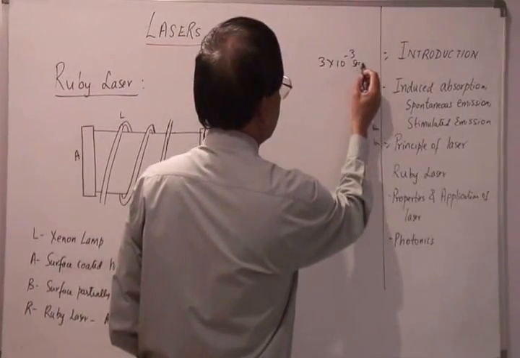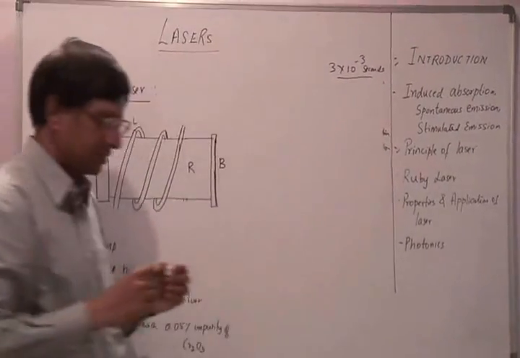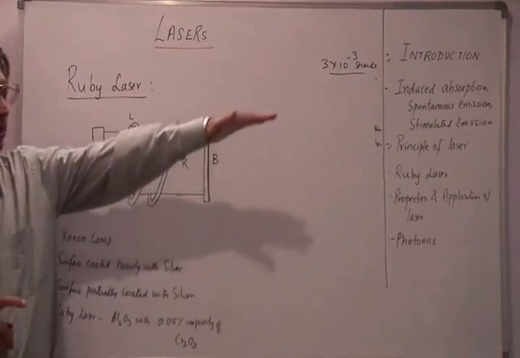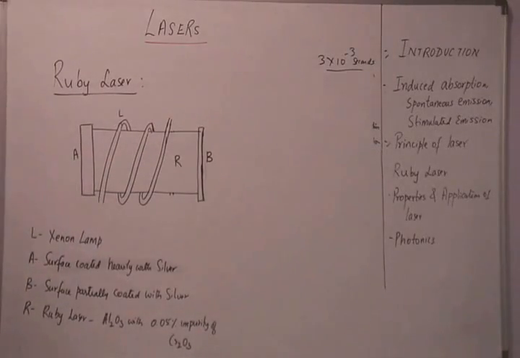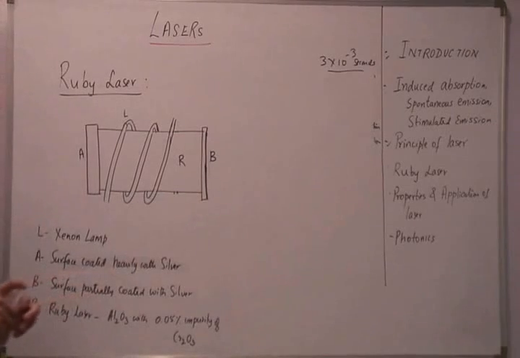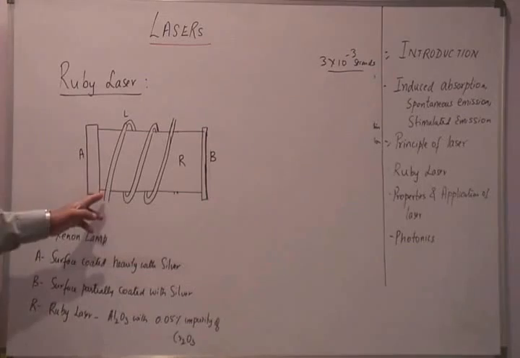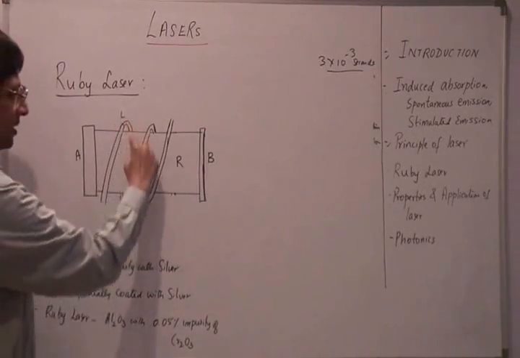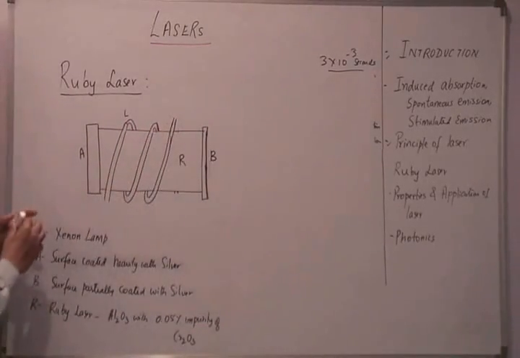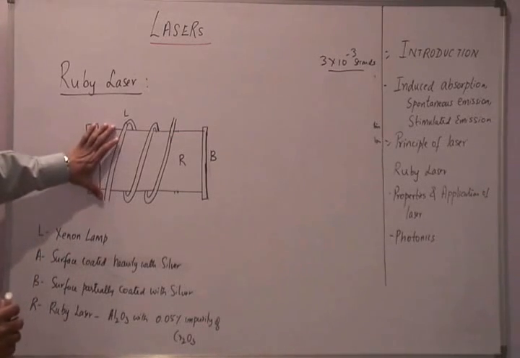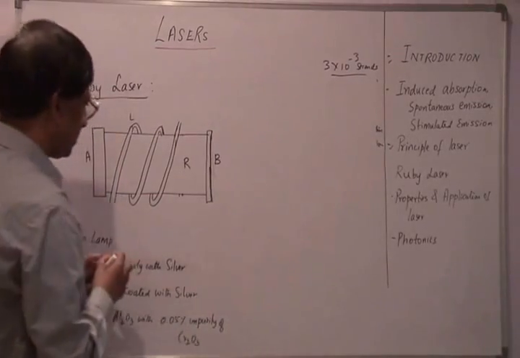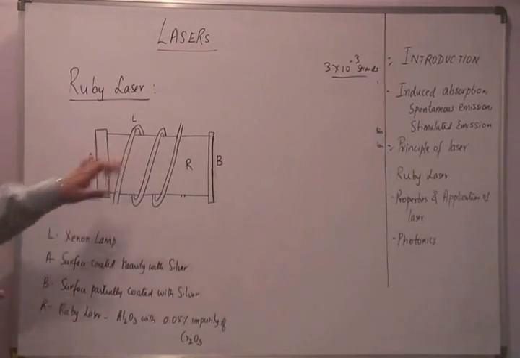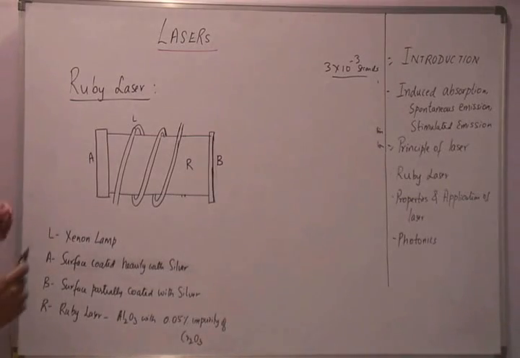So this is the duration of time for which an excited chromium atom can stay in the metastable state. As we mentioned earlier when discussing the principle of laser, optical pumping is needed, and the energy for pumping is provided by this xenon lamp. Initially the xenon lamp is flashed, which supplies the optical energy for the chromium ions inside to get excited, so that we have laser action here.